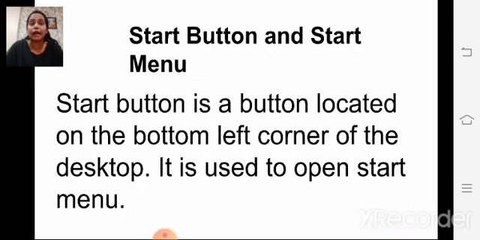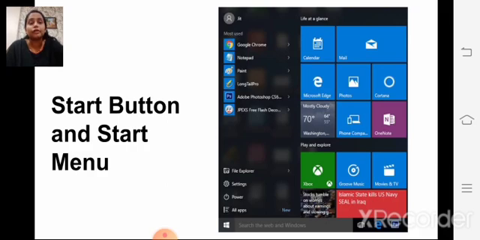Now see the start button and start menu. Children, the start button is located on the bottom left corner of the desktop. It is used to open the start menu. When we click on the start button, what do we get? We get the start menu. See children, this is the start button menu. You can see the start button and start menu.